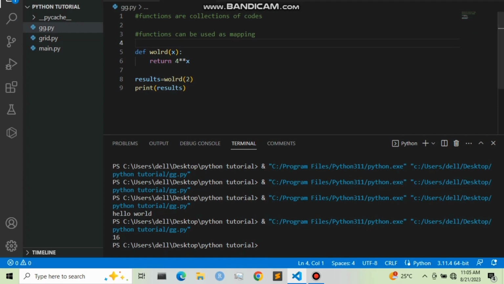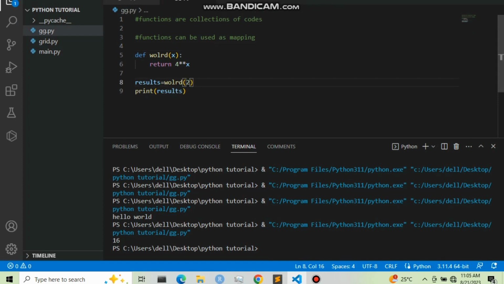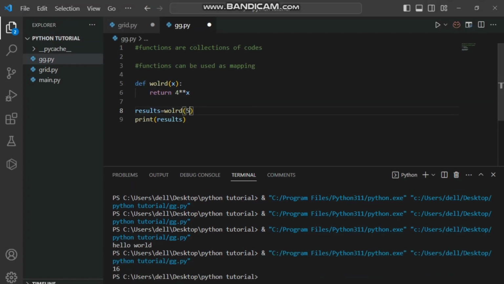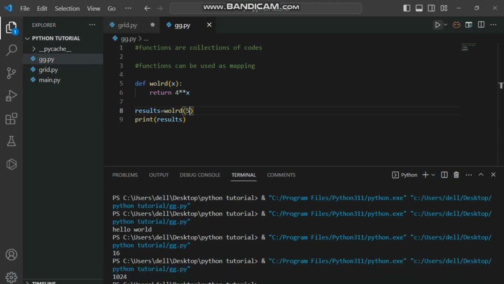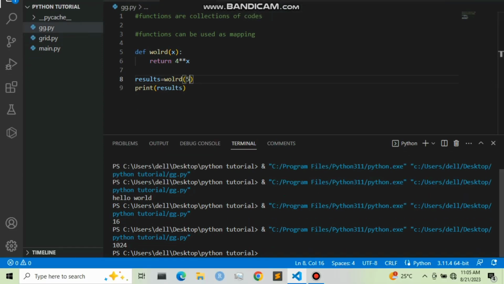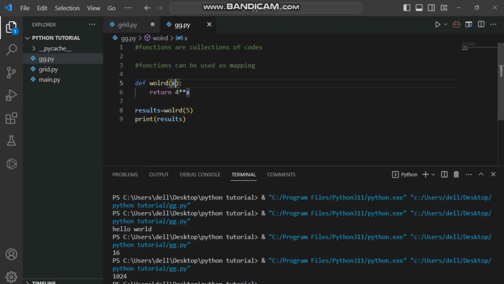You can also change this to 4 or 5. Then if you run it, that is 4 power 5. As you can see, we have right here 1024. This is how functions can be used to map elements. Next, I'm going to calculate our BMI. Even right here, we can map different elements.